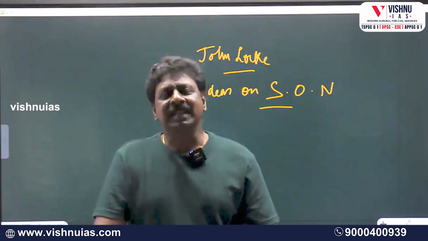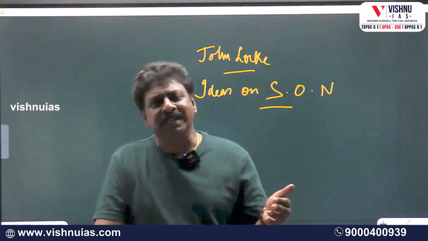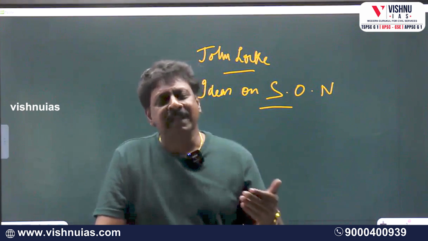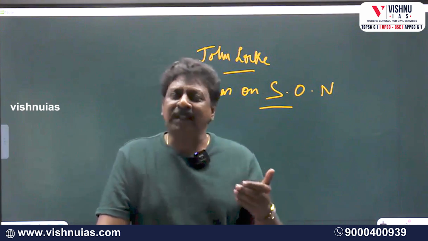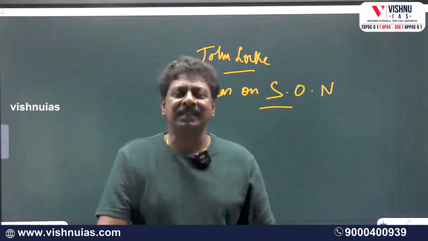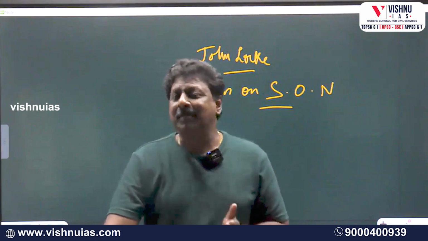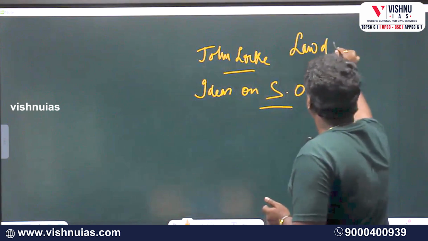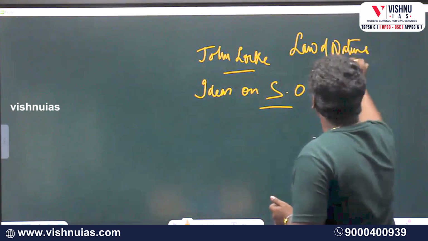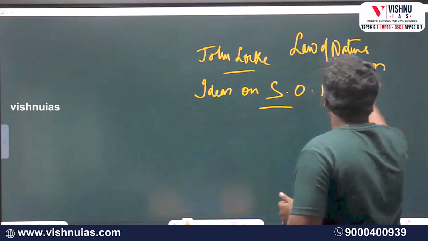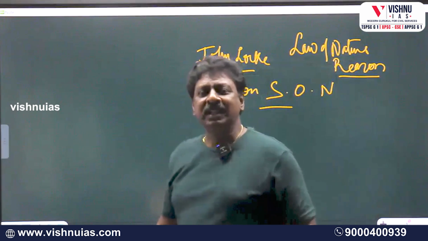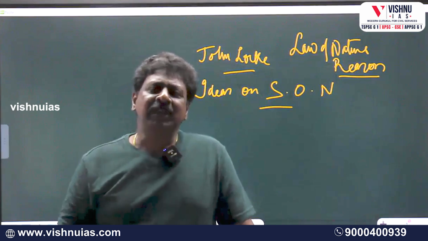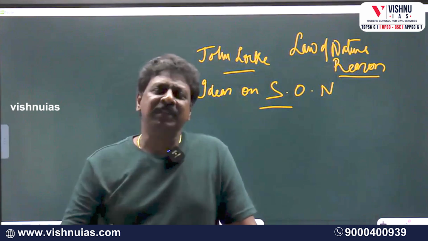Now, we discussed in the last class that John Locke proposes that human nature is characterized by enlightened self-interest. It means individuals have an idea of what their self-interest or where their self-interest lies. And apart from that, they also are guided by what John Locke calls the law of nature, which according to him is reason. And this law of nature, according to John Locke, guides every individual to understand the commonality of interests.